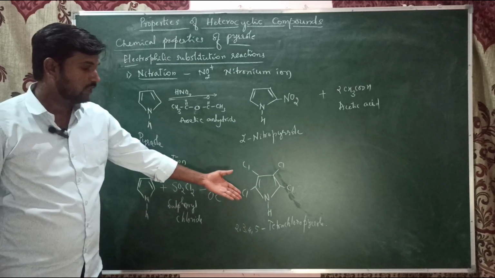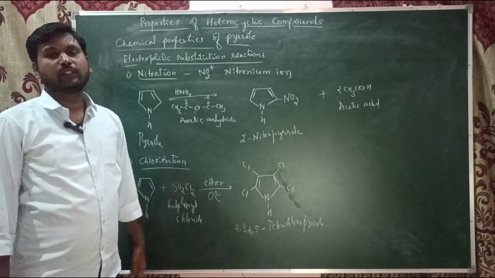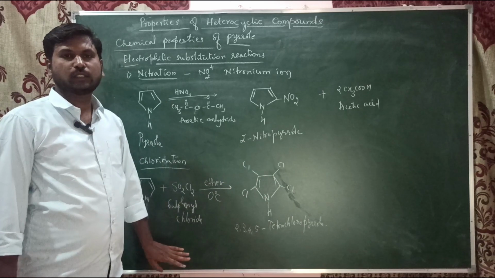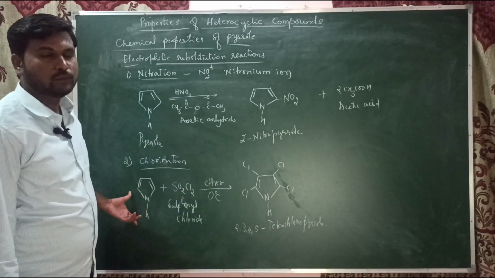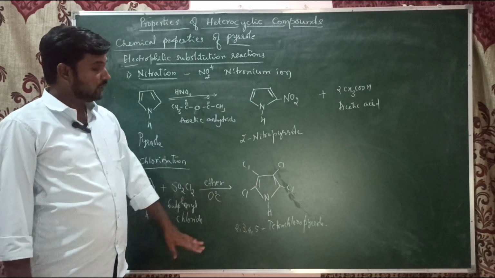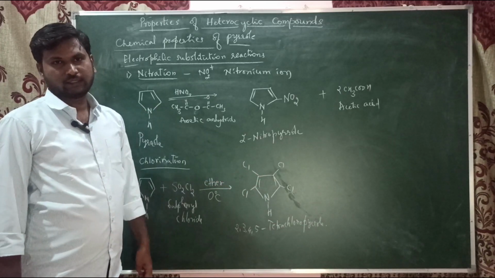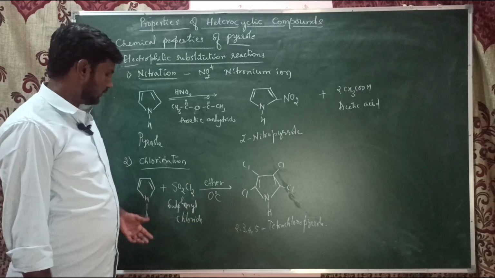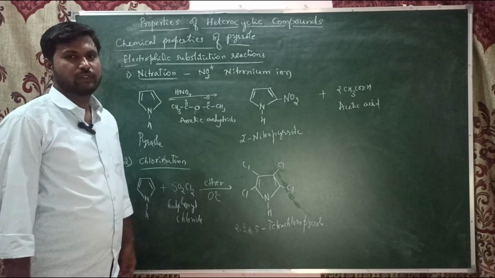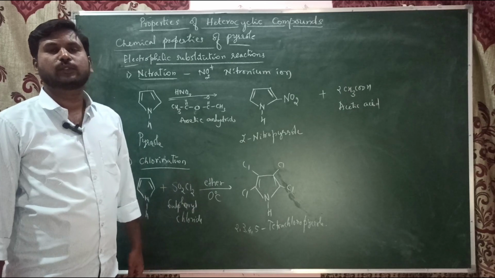I have written this reaction because it shows that pyrrole does not undergo electrophilic substitution just at the second position. The second position is the most prior position, but pyrrole is highly reactive towards electrophilic substitution reaction. Hence the substitution takes place at all the positions. This shows the high reactivity of pyrrole towards electrophilic substitution. So these two examples are enough for the electrophilic substitution reaction.